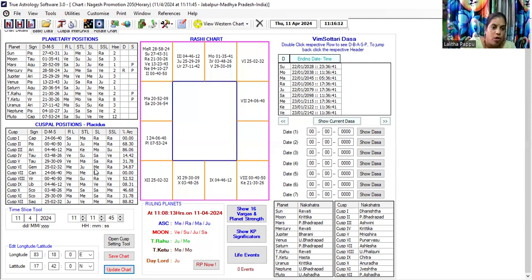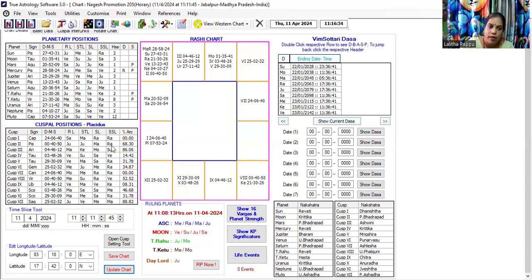But you should also look at the star lord of Mercury. Mercury is in its own star, which is retro. So for 6 months at least, there are no chances of promotion in this case.